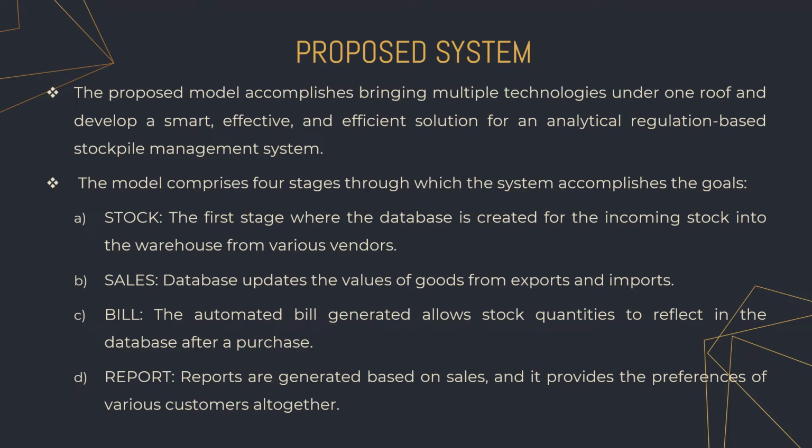First one, stock. The first stage where the database is created for the incoming stock into the warehouse from the various vendors. So this is basically the stocks that we receive after an order is placed. Second is the sales. The database updates the value of goods from exports and imports, that is the buying and selling from a retail store or from one of your shops. Then comes the billing system. Once a bill is generated, it allows you to understand the amount of stock that is left behind in the warehouse and that in the retail store. And after each purchase, the database is updated dynamically.